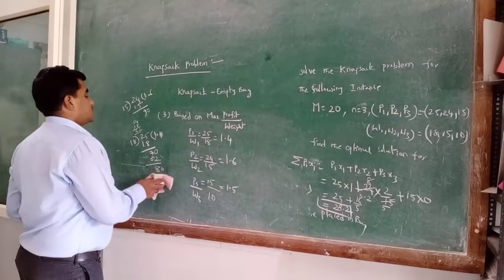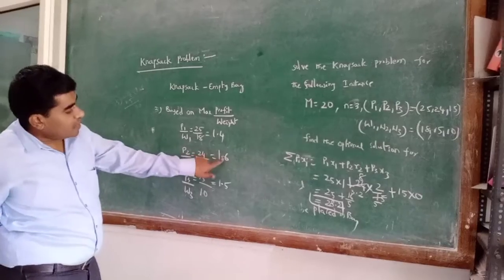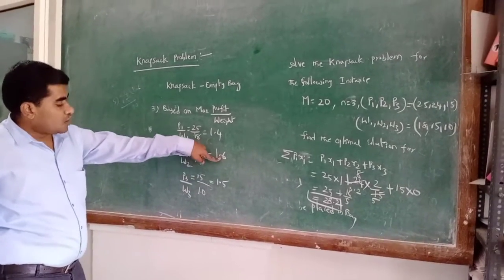So in this, which one is the maximum profit by weight? Maximum profit by weight is 1.6.